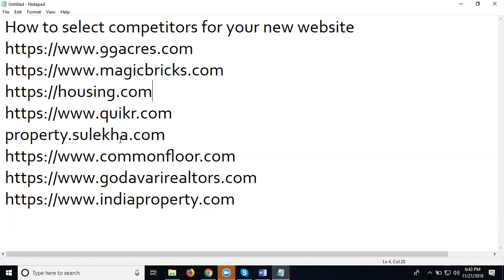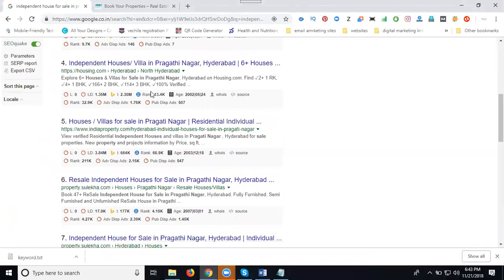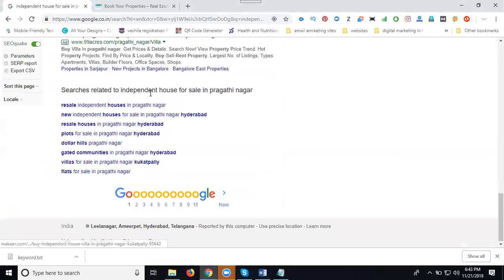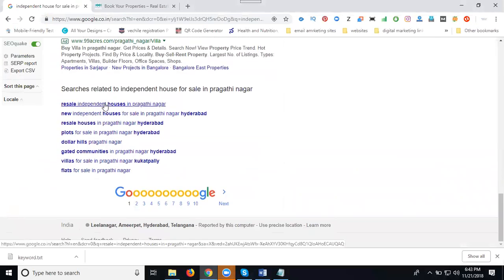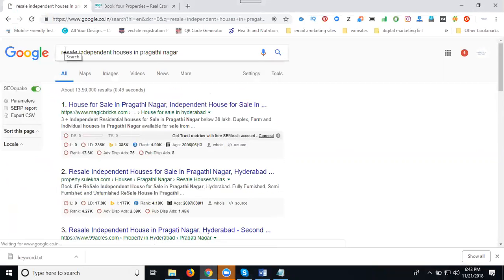So is it clear? For any keyword searched on Google, based on that you can select your competitors. You can also search based on your relevant keyword, for example resale independent house in Pradhanagar. See this one: resale and sale, these are more resale properties.